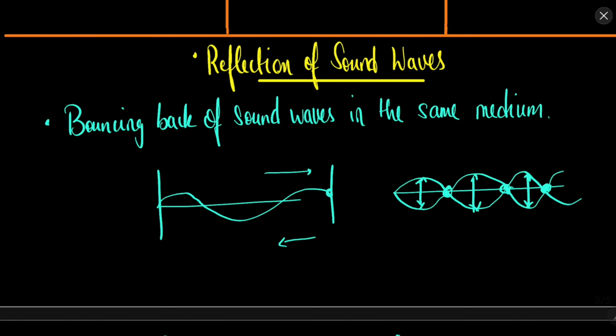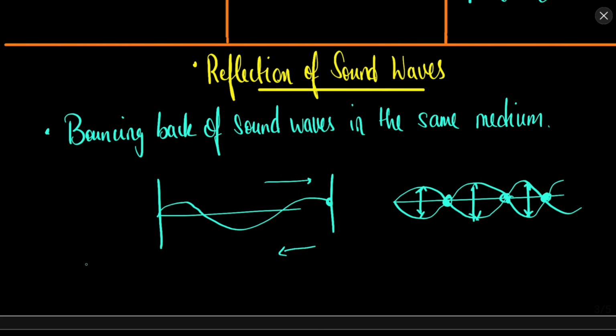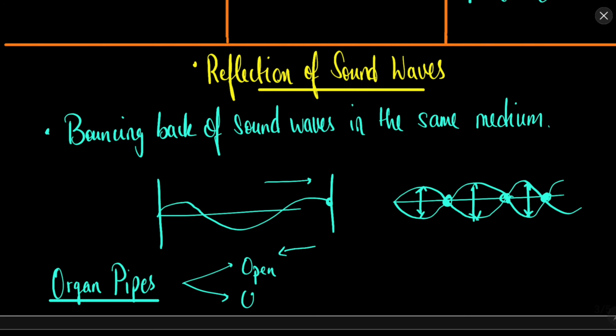Those standing waves can be obtained in a type of device called organ pipes. The standing waves can be observed in the organ pipes. There are two types of organ pipes: an open organ pipe and a closed organ pipe. The open organ pipe is like an open tube.